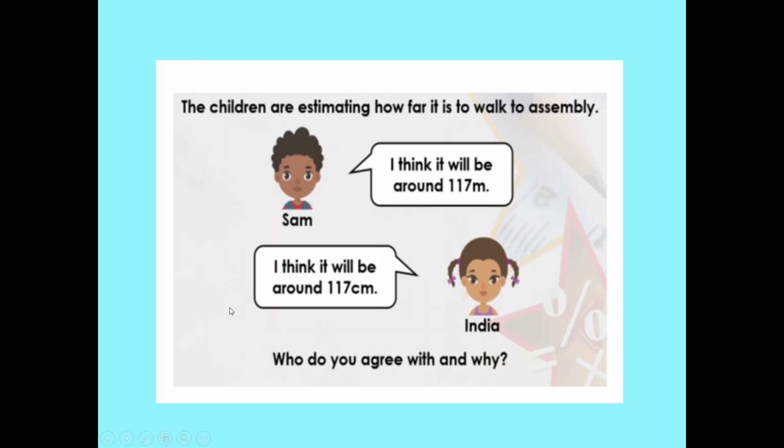Okay. The children are estimating how far it is to walk to assembly. Sam says, I think it will be around 117 metres. And India says, I think it will be around 117 centimetres. Who do you agree with and why? Well, 117 centimetres is just bigger than a metre stick. So unless the classroom is right next door to the assembly hall, that's not a very good guess. I think Sam's guess is a very good guess, 117 metres.